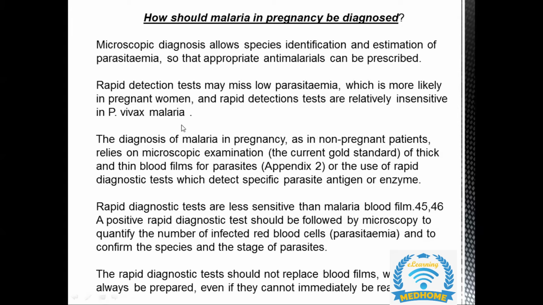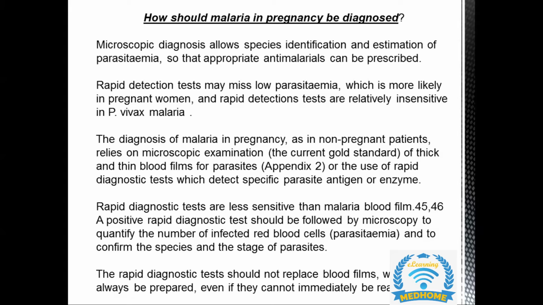Excuse me, Dr. Aksar. Yes, please. I want to ask, you said to differentiate between the complicated and non-complicated malaria, you have told us about that percentage of the parasitized blood, or that RBCs. Then what is the test for that? Means how do we know, okay, this much percentage of parasitized bloods are there? So what is the test for that?